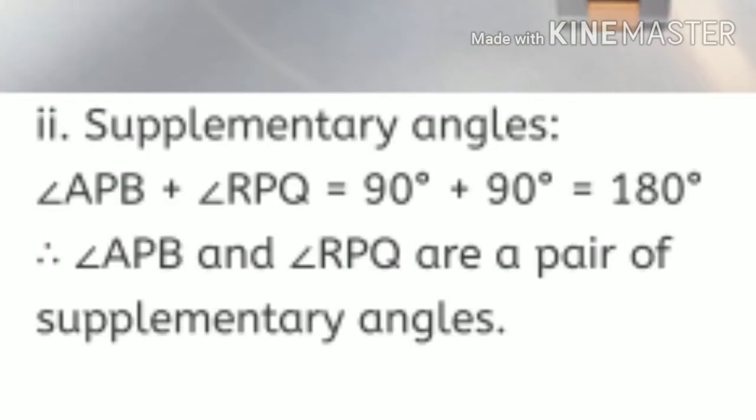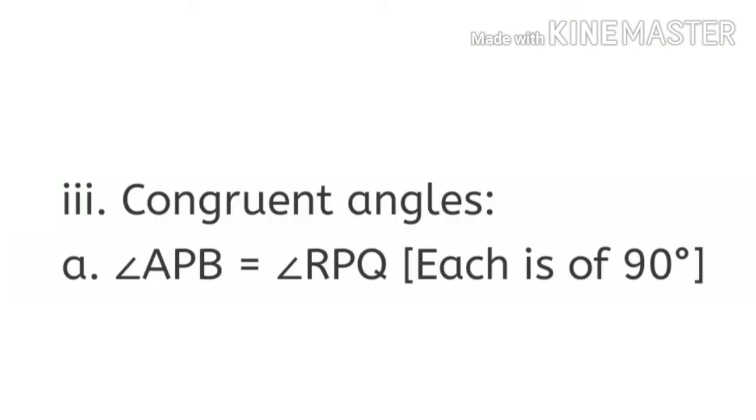Next answer, supplementary angles. See, angle APB and angle RPQ both are 90. So 90 plus 90 is equal to 180. Therefore angle APB and angle RPQ are the pair of supplementary angles. Next, congruent angles. The answer is angle APB and angle RPQ, both are 90 degrees, so they are congruent as they have equal measure. So here we complete all three answers: complementary angles, supplementary angles and congruent angles.